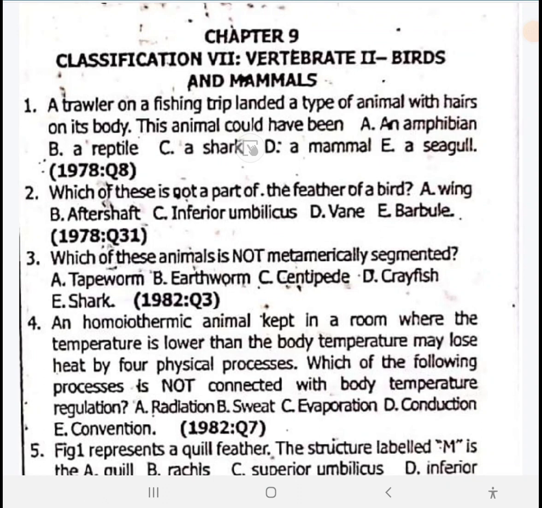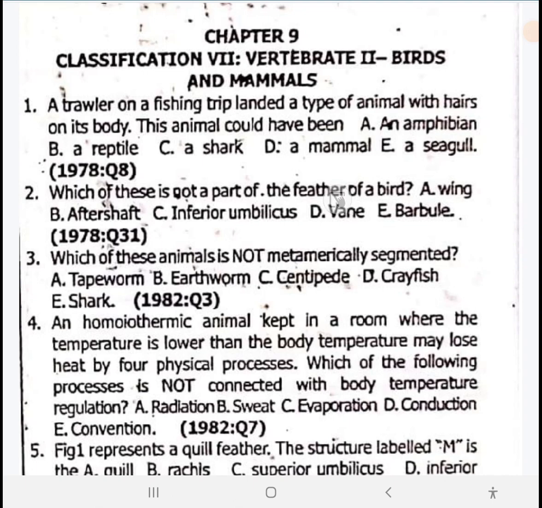This extract is from Jam Remix. Chapter 9, Vertebrates 2, which has to do with birds and mammals. Question 1: A trawler on a fishing trip landed a type of mammal with hair on its body. This animal could have been... an animal that has hair on its body is definitely a mammal.